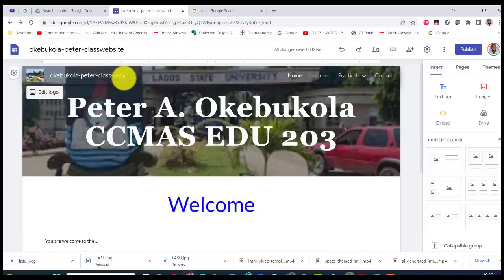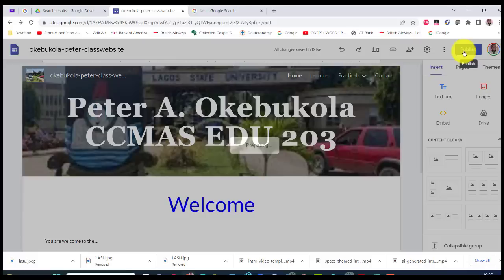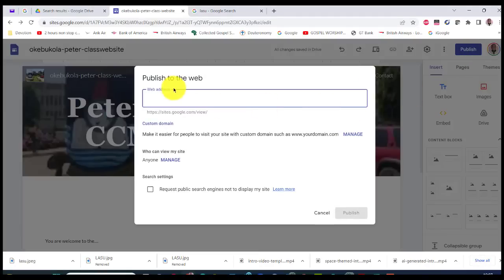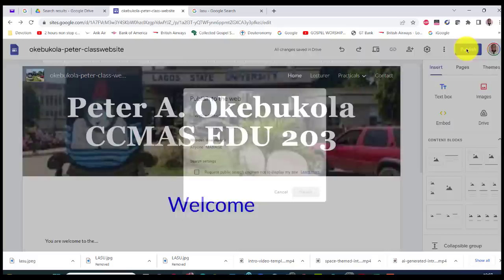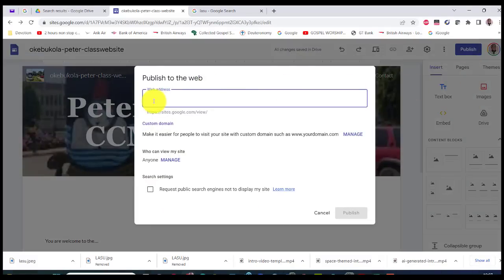Then let us publish this. To publish this, you click on publish, and it comes up with the web address. What's the web address? This is the one here. So let me cancel this. You can just select this one here and copy it. When you say publish, it will give you the address. Sometimes it will give it to you automatically like this. So this is the web address.